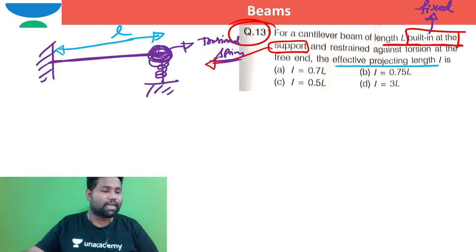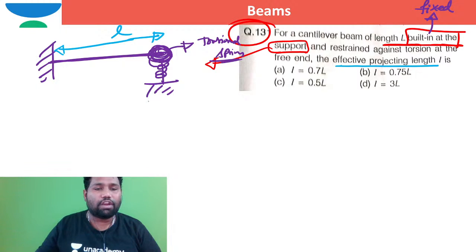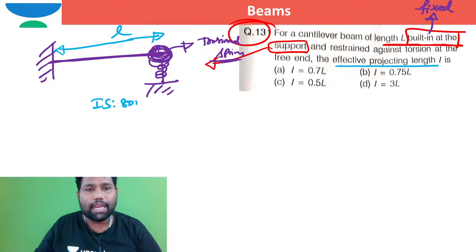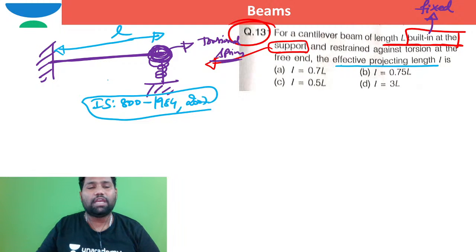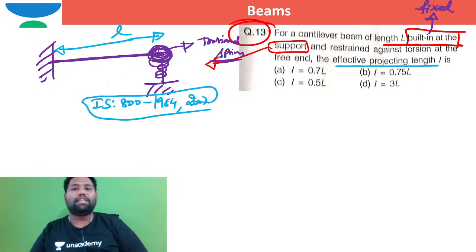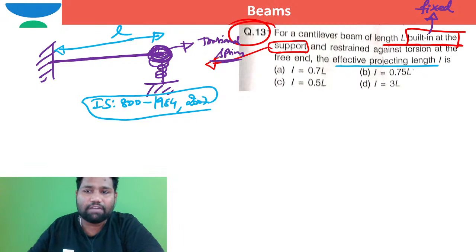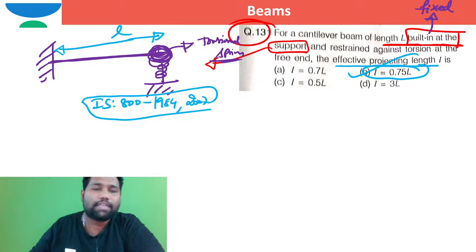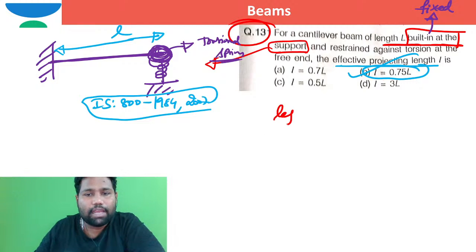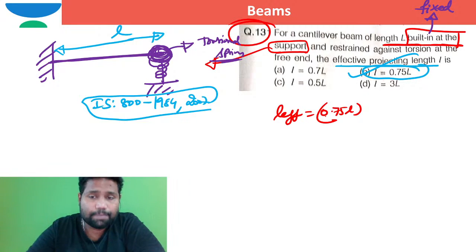If you refer to the code of practice IS 800 (1984 and even 2007), several conditions are given for the effective length of beams. The effective length for this type of beam is 0.75 times L. Shall I move to the next question, bros? Moving to the next question, brother.